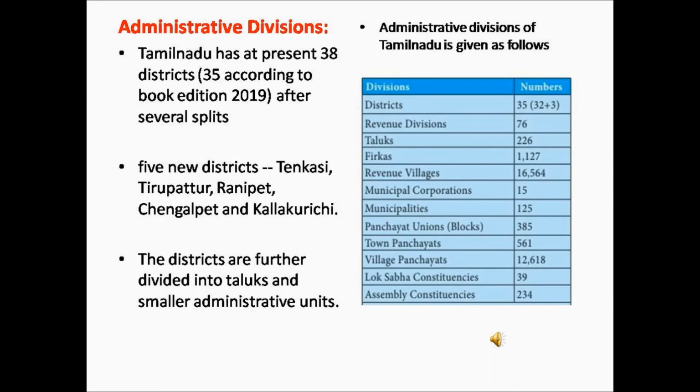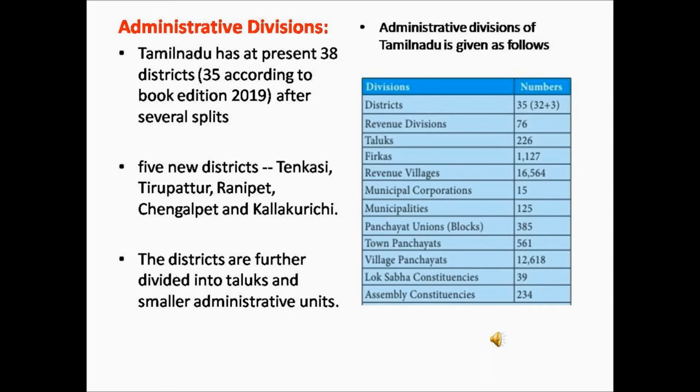They are then divided into many taluks. Tahsildar is the head of the taluk. The taluks are further divided into firkas. Revenue inspector is the head of the firkas. The village administrative officer and village assistants take the administration of the villages.